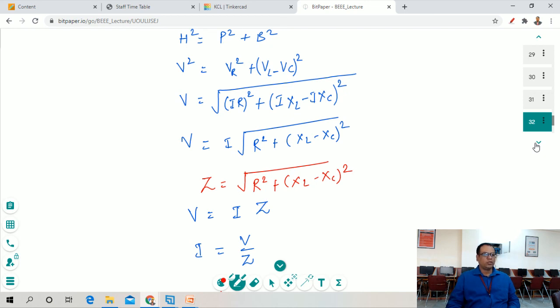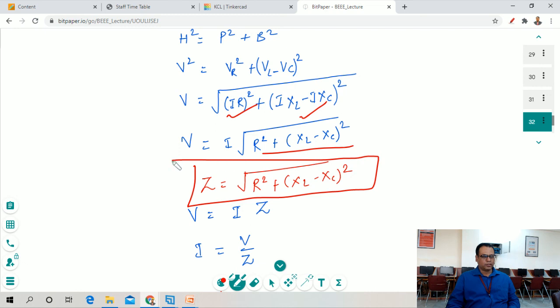So according to Pythagoras theorem, h square is equal to p square plus b square, where we put these values in this equation, and across resistor the voltage value is IR. Across this inductor these values are like this, and we take the common factor out, and this becomes impedance Z. Okay, now we can say that voltage V is equal to I into Z and current is equal to V upon Z.